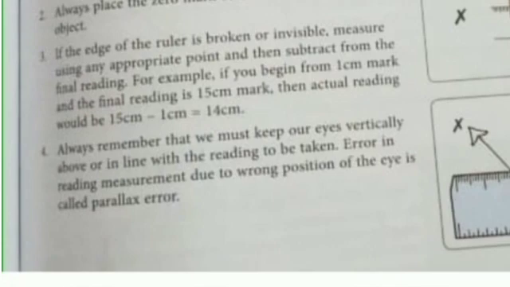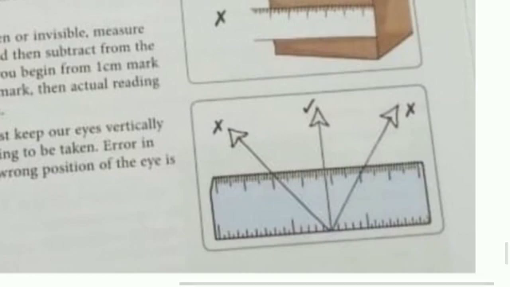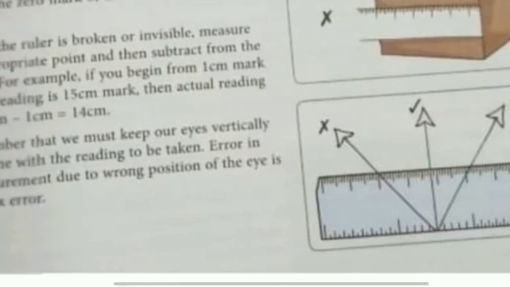Last but not least, always remember that we must keep our eyes vertically above, in line with the reading to be taken. Error in reading a measurement due to the wrong position of the eye is called parallax error. There are 2 points, that is the wrong method. Always place your eye just above the scale vertically. This is the right view, the right method of measuring a distance or measuring anything.